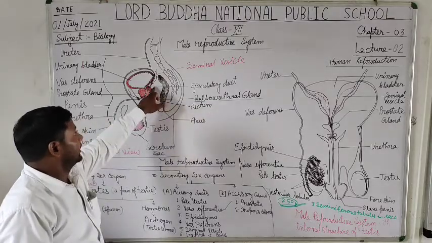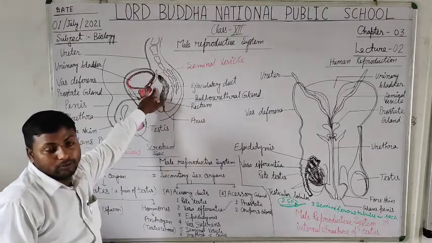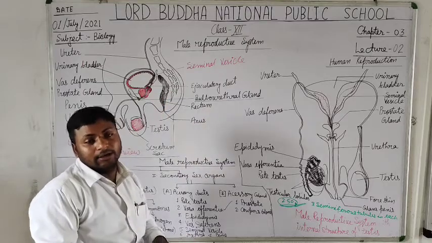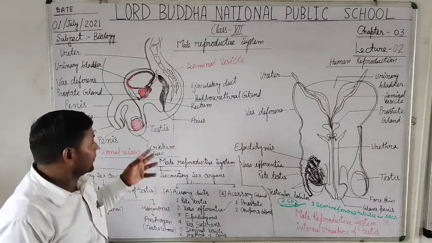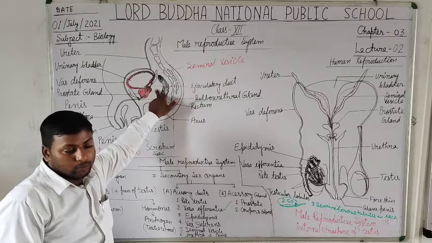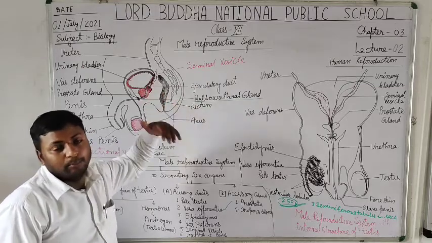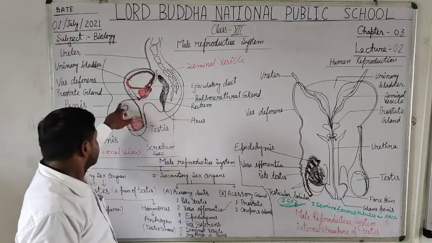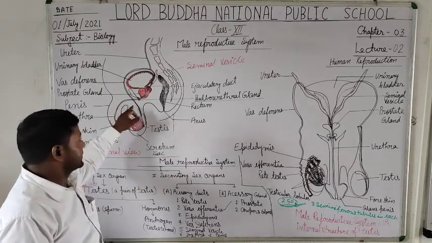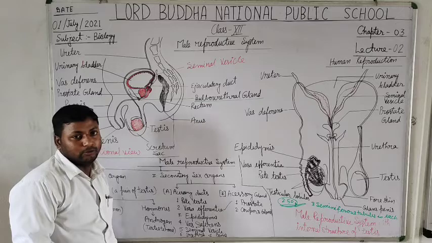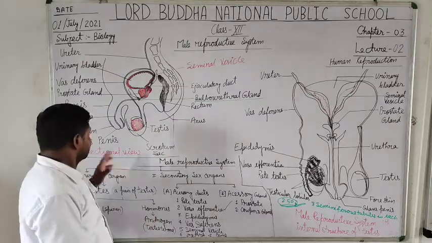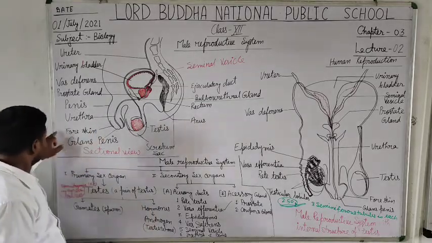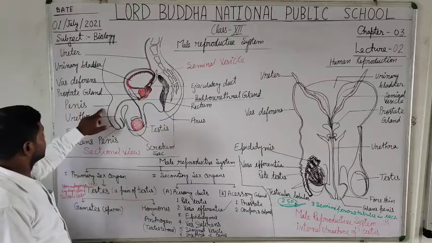This is the ejaculatory duct. What is the function of the ejaculatory duct? During excitement, the ejaculatory duct helps in pumping out the semen into the urethra, the common canal for urine and semen. Now students, this is the penis.